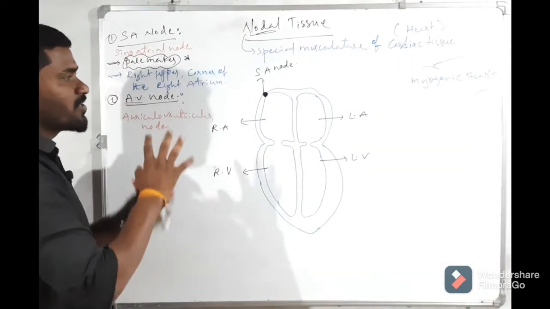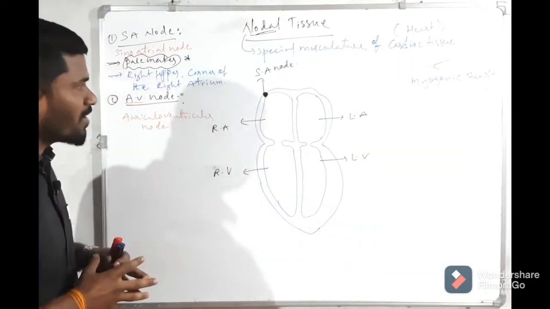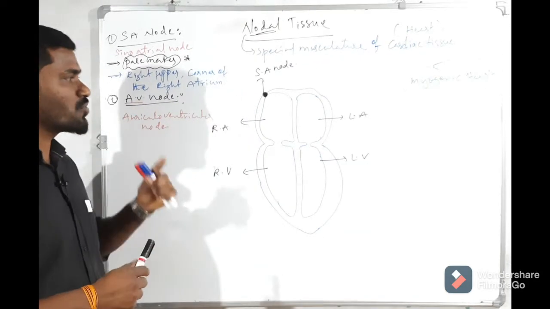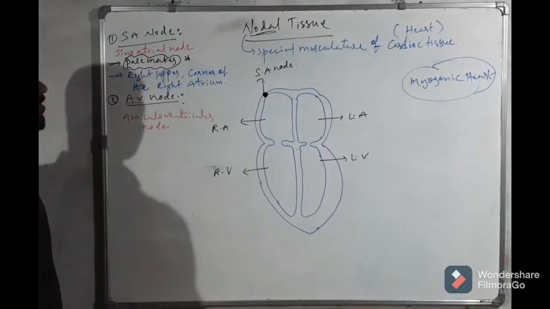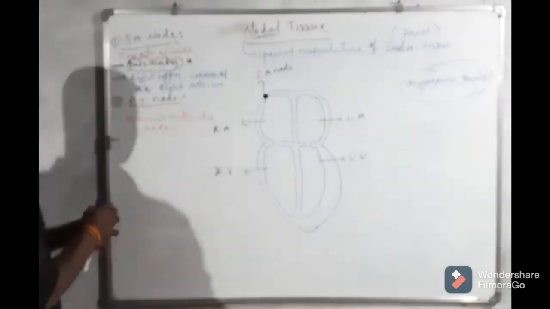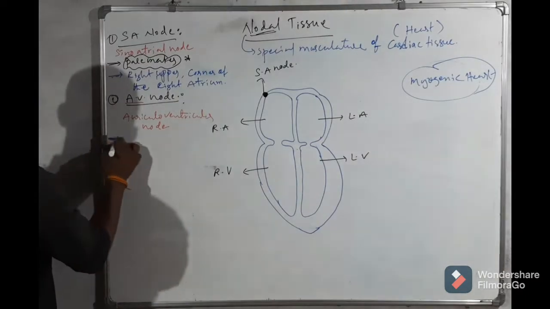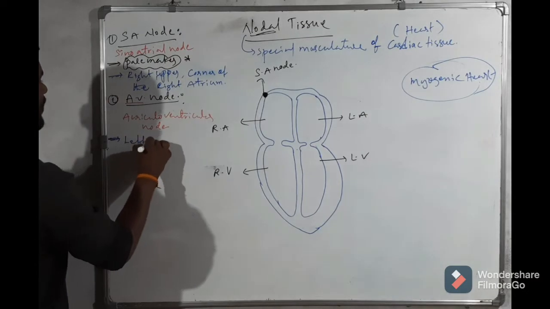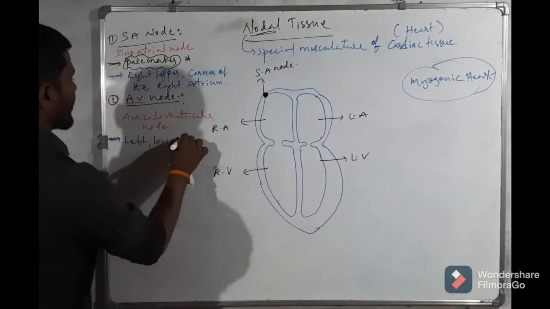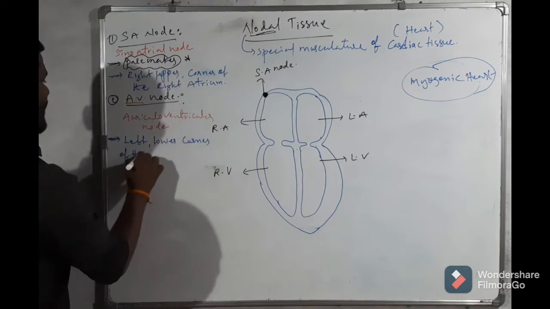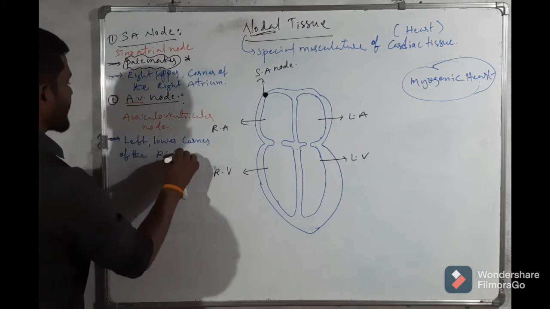It sends the action potential to all muscles of the auricles, and also to the AV node. The AV node is located at the left lower corner of the right atrium.